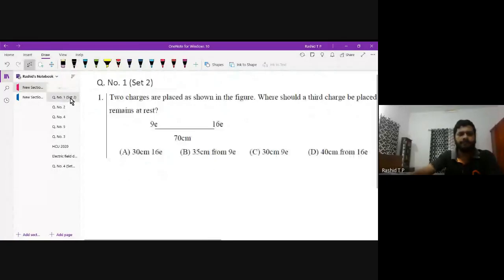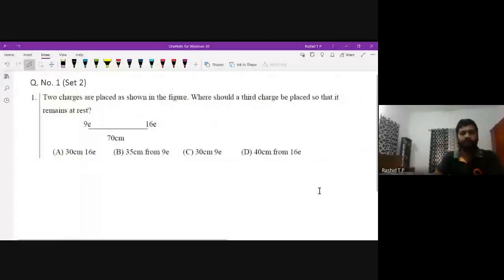I hope all of you have the problem sheet with you. This is from the electrostatics part 2, set 2, question number 1. The question I have written here is the same as that given in the problem sheet.